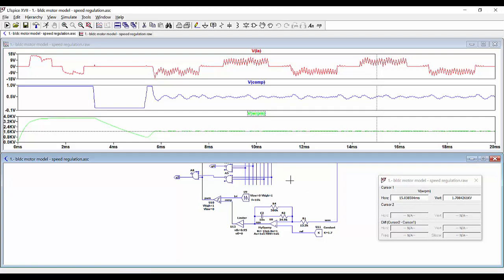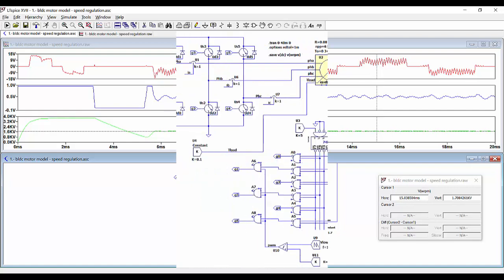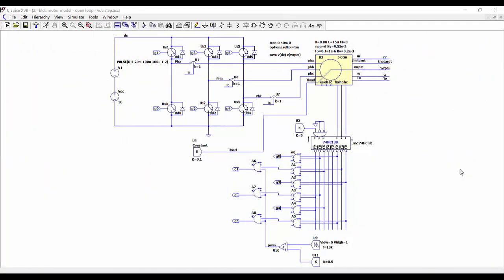And now what we are going to do is to add some step responses in the simulation. So we are going to check what is happening when we do a step on the load torque and also a step on the DC voltage applied to our system. Now we are going to see what happens when we apply a voltage step at the input, first in open loop and then in closed loop.